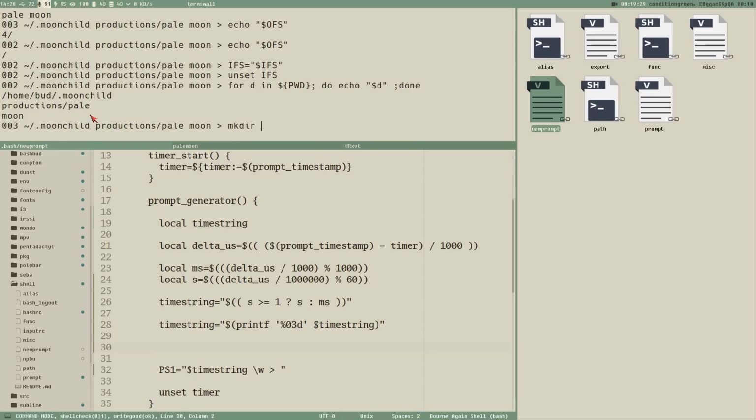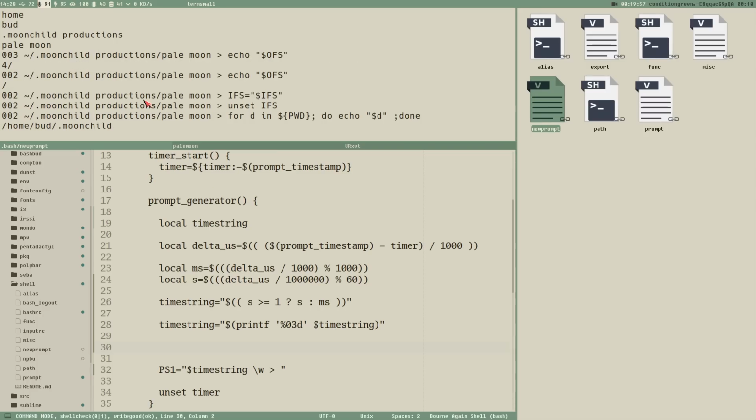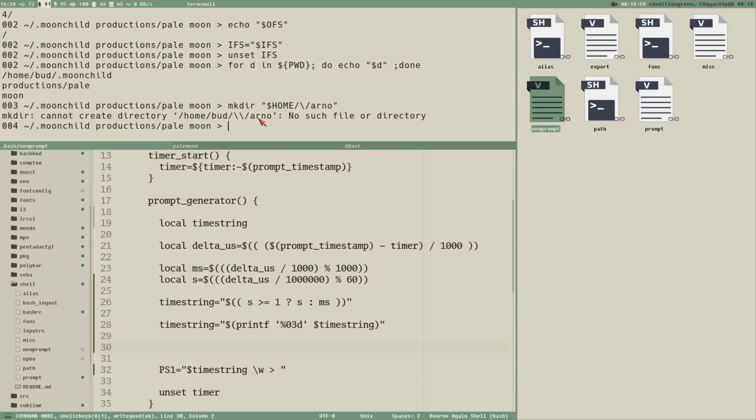Make dir home... or let's do this. Home / escape / Arno. Oh no, we're not allowed to do that. So whatever, sidetrack, sorry for that.